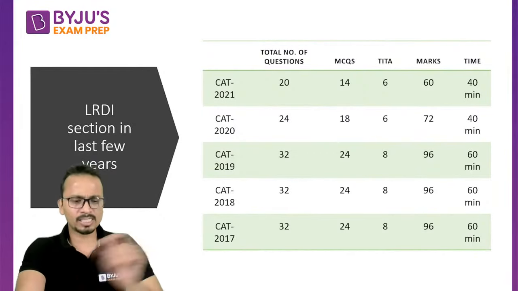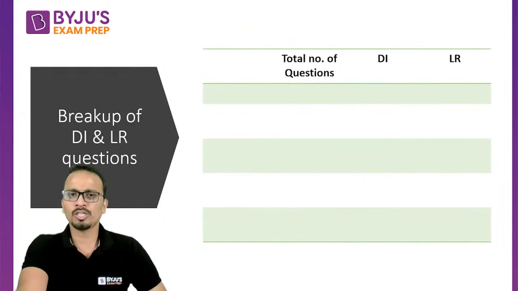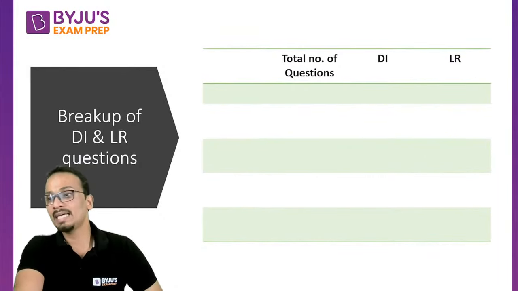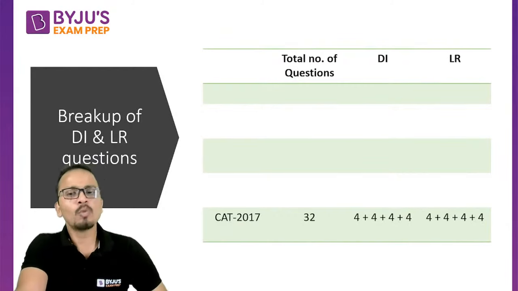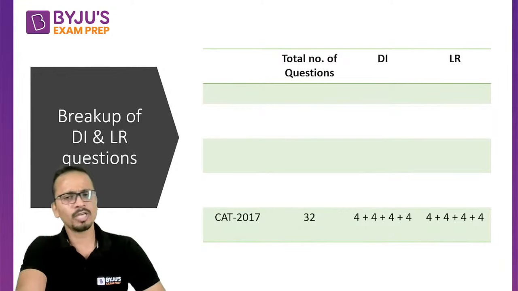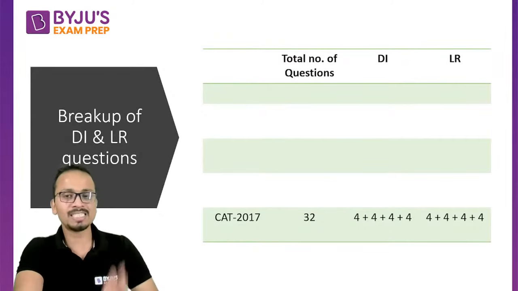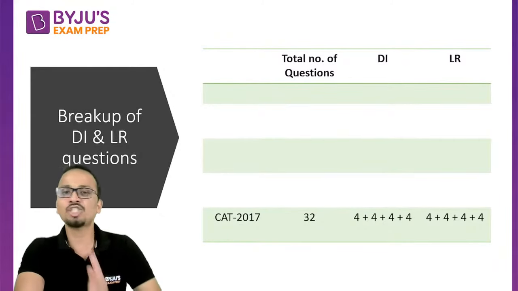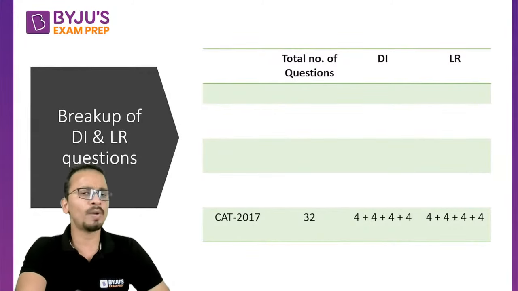All right. Now let's continue this session. Now let's talk about the breakup of LR and DI questions because it is very important to understand in which direction we'll put more efforts. All right. Now talking about 2017, out of 32 questions, these 32 questions were equally divided in DI and LR. So there were 4 sets of 4 questions each on each of data interpretation and logical reasoning. So 16 questions and 16 questions each on data interpretation and logical reasoning, right? So this was the case for 2017.